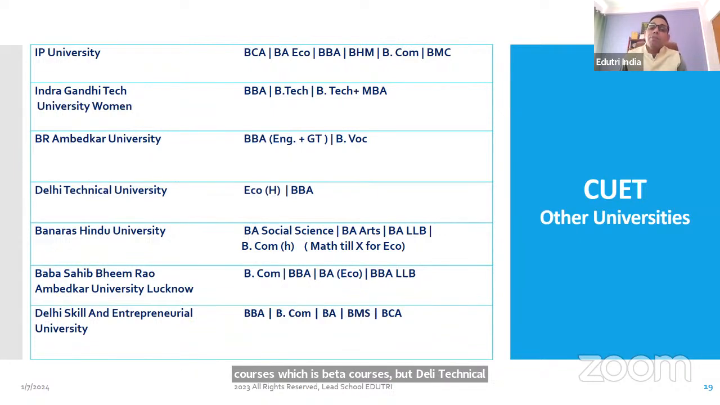Banaras University has two types of BA, BA in social science and BA in arts. Why have I listed these two here? Because for economics honors, you do not require mathematics. Generally, people say that for economics honors, we need mathematics.